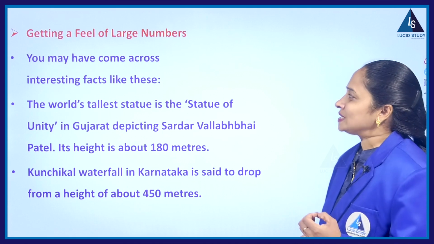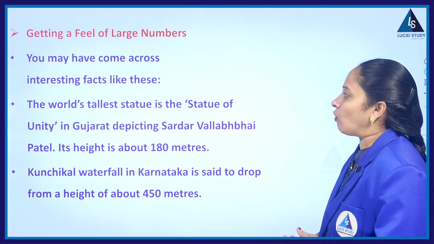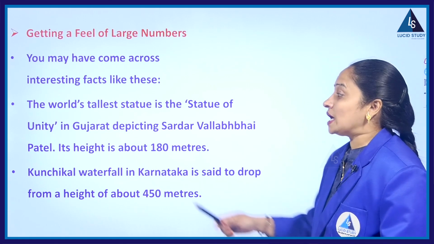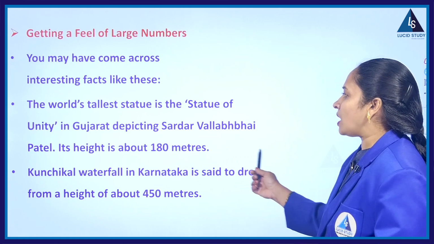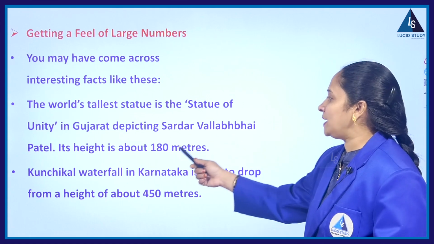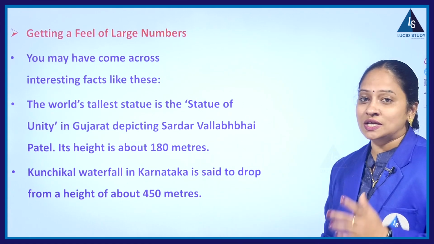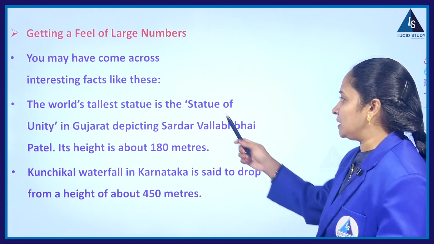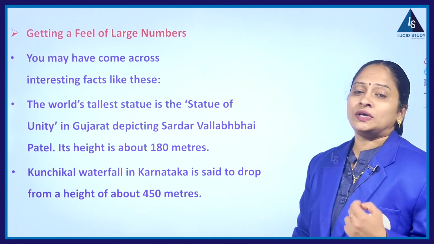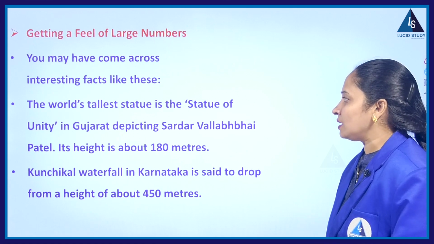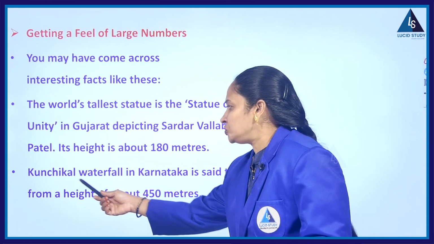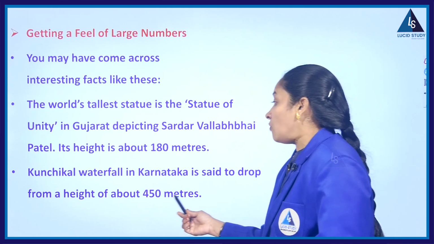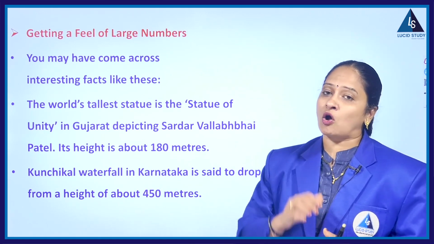You may have come across interesting facts like these. What are they? The world's tallest statue is the Statue of Unity in Gujarat depicting Sardar Vallabhbhai Patel. And the statue height is about 180 meters. So recently, Prime Minister Modi inaugurated it in Gujarat, which we are calling the Statue of Unity, and also it is the tallest statue in the world. Next, Kunchikal waterfall in Karnataka is said to drop from a height of about 450 meters. Please remember all these heights.